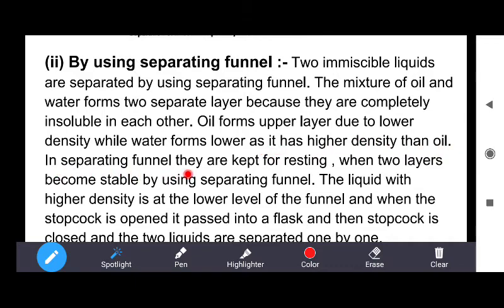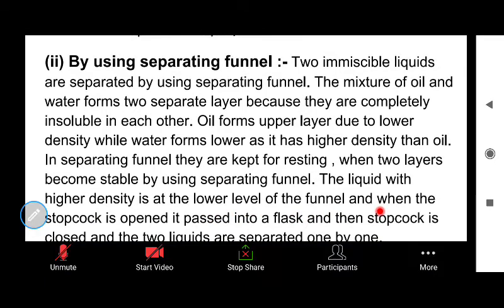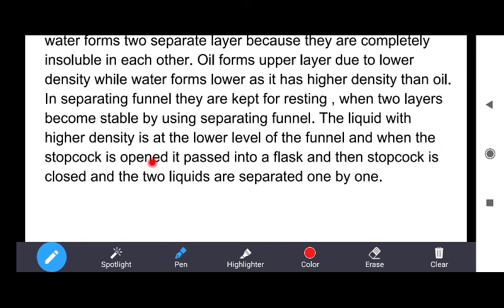In the separating funnel, they are kept for resting. When the two layers become stable in the separating funnel, the liquid which has higher density is at the lower level of the funnel, and when the stopcock is opened, it passes into the flask. Then the stopcock is closed and the two liquids are separated one by one.